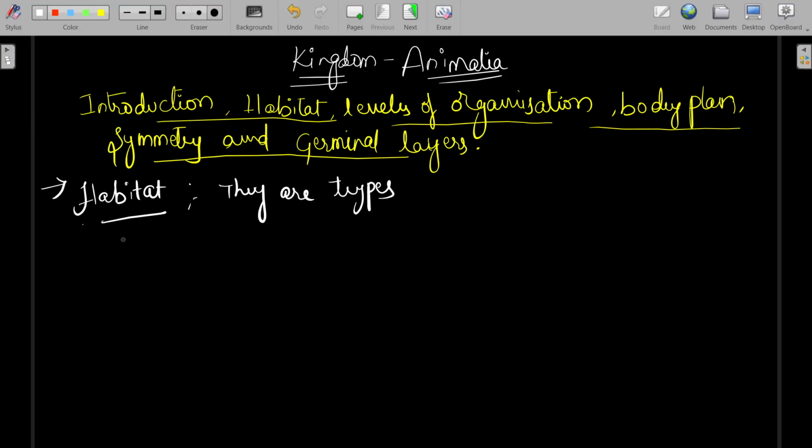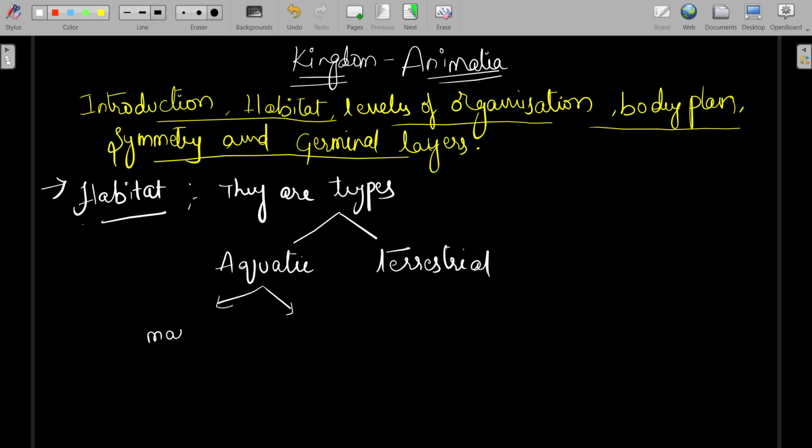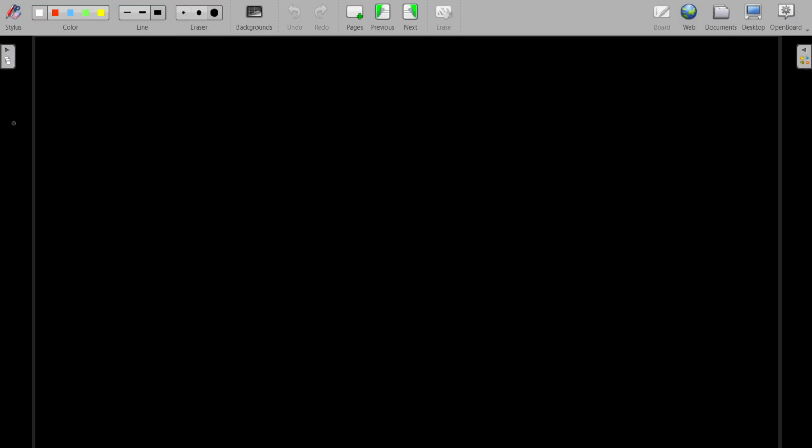First of all, they are of two types. They are aquatic and terrestrial. Let's discuss first the aquatic habitat. In the aquatic habitat, there are two types of habitats. They are marine and freshwater habitat. Let's start with marine habitat.